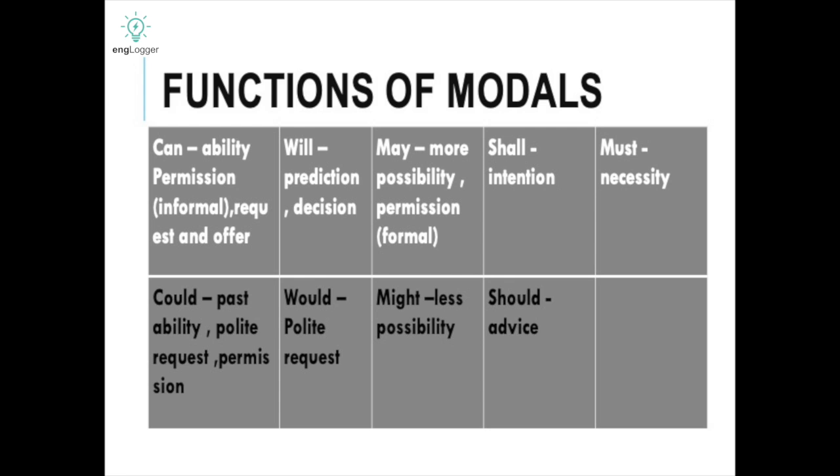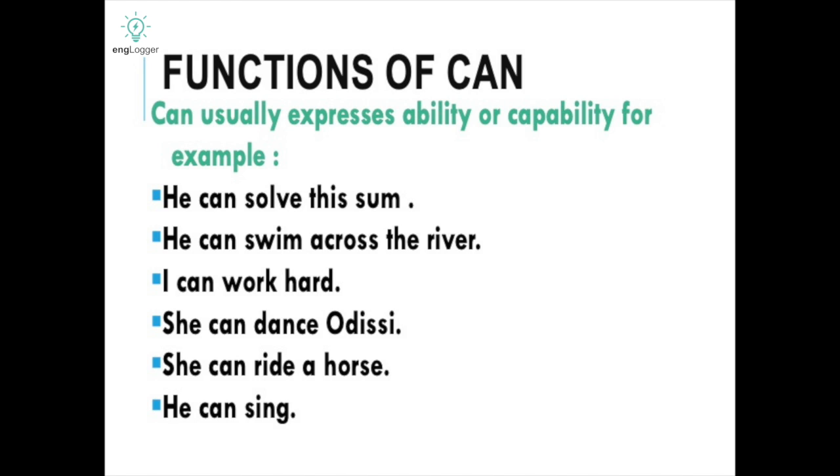If there is a 70% chance of rain, then we use may. If there is a lesser chance, then we use might. Then may for permission, but formal. Then shall: intention, should: advice, must: necessity. There are multiple usages, but we are just doing the important ones which you can understand very easily.